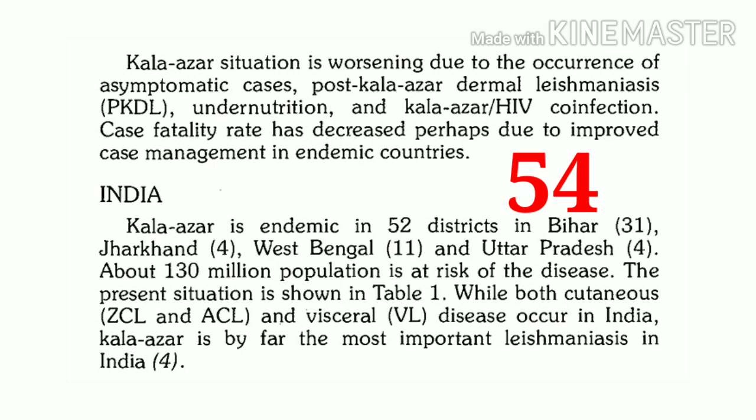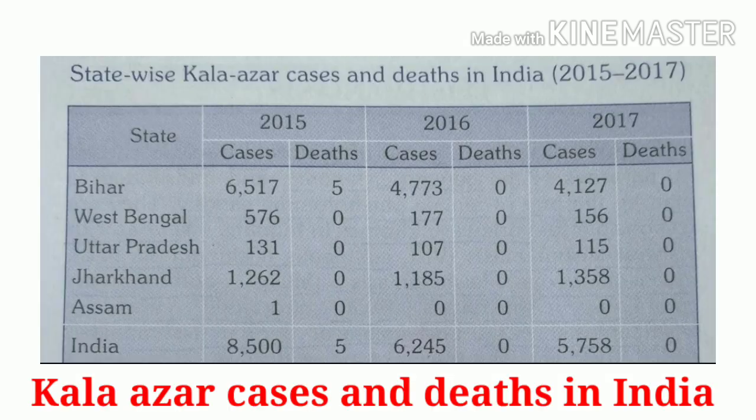Remember, in India, visceral leishmaniasis is a notifiable disease in Bihar and in West Bengal. In this table, you can see deaths due to leishmaniasis in India in the year 2015, 16 and 17. Please note the two important states with higher number of cases are Bihar and Jharkhand.